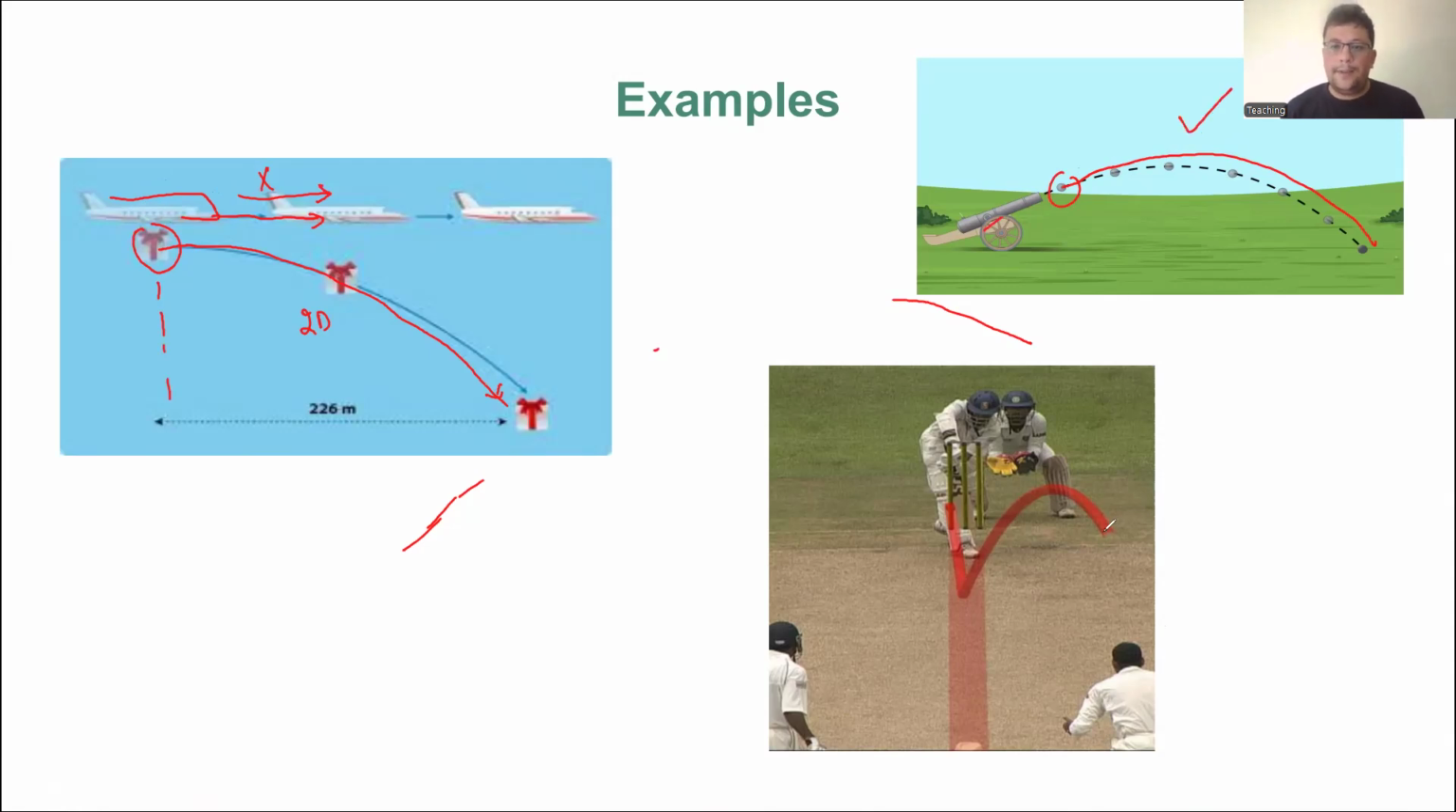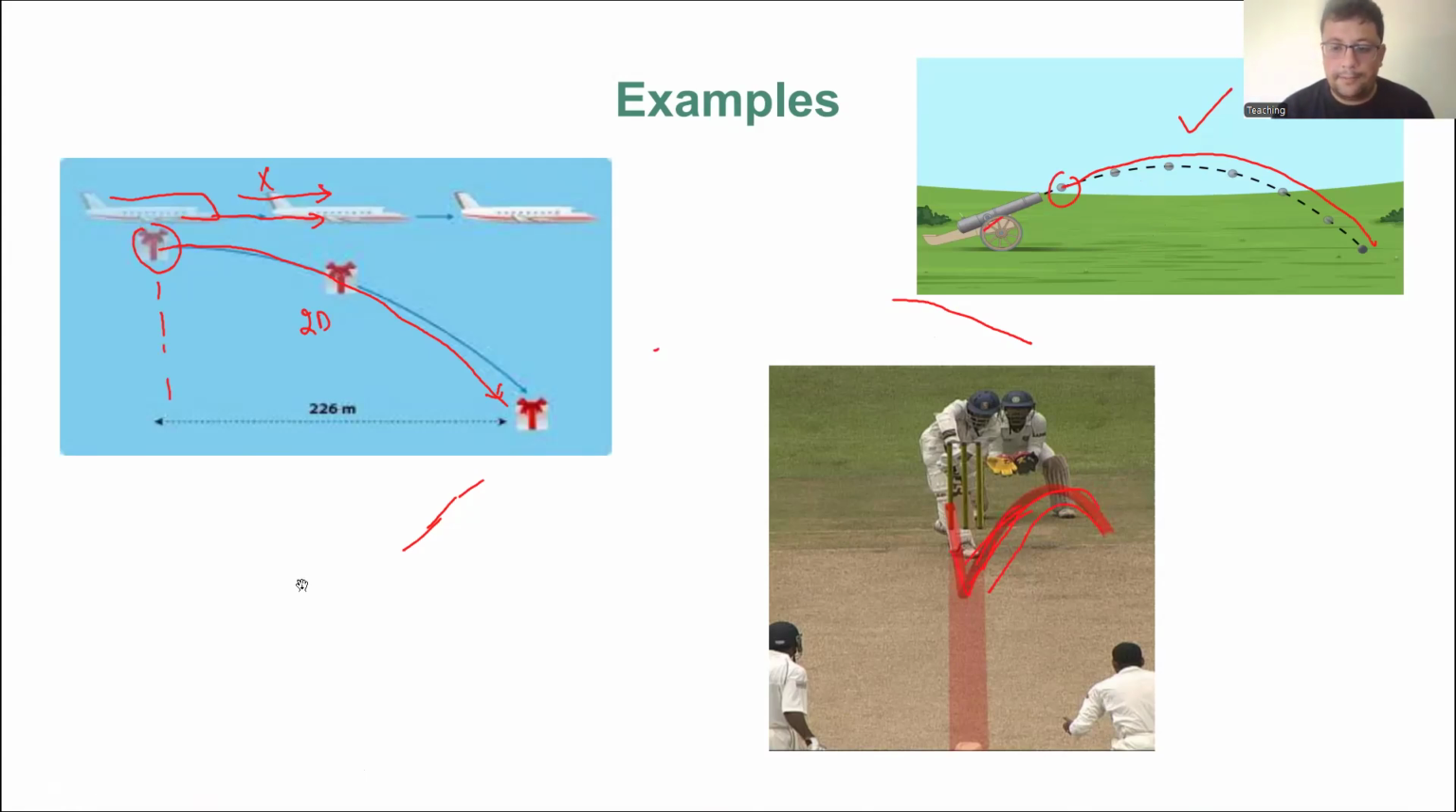And the third example: you can see that if a bowler bowls the ball in front of the batsman, when he bowls the ball, this motion is also a two-dimensional motion. So we can say that, yes, it's a projectile motion. All right, so the basic things that we discuss in projectile motion are the maximum height, the range of flight, and the time of flight.